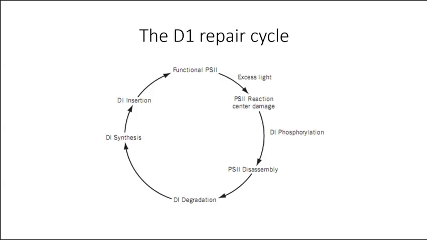Okay. So look at the picture. Functional PS2 was there previously. Excess light, what will happen? Exposure to irradiance exceeding the capacity of the plant.